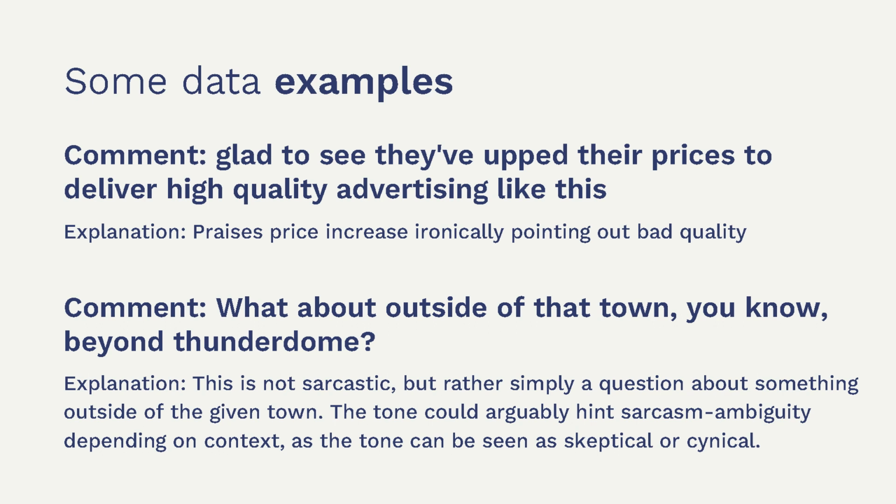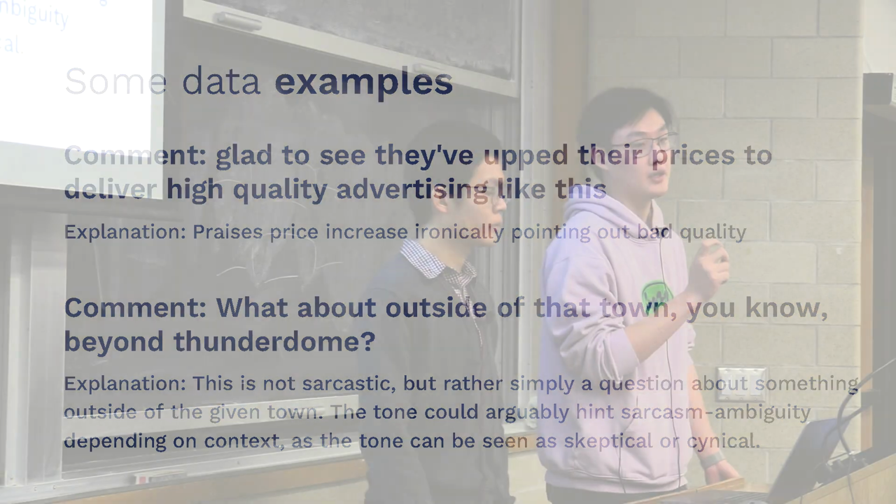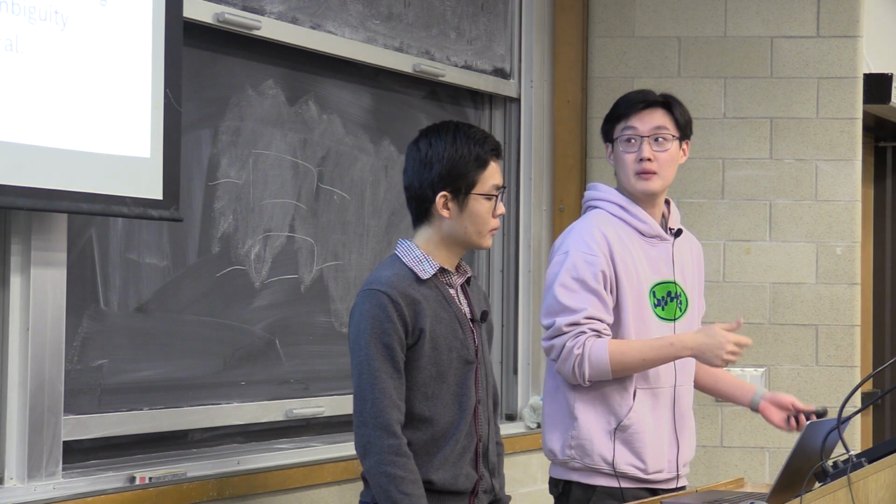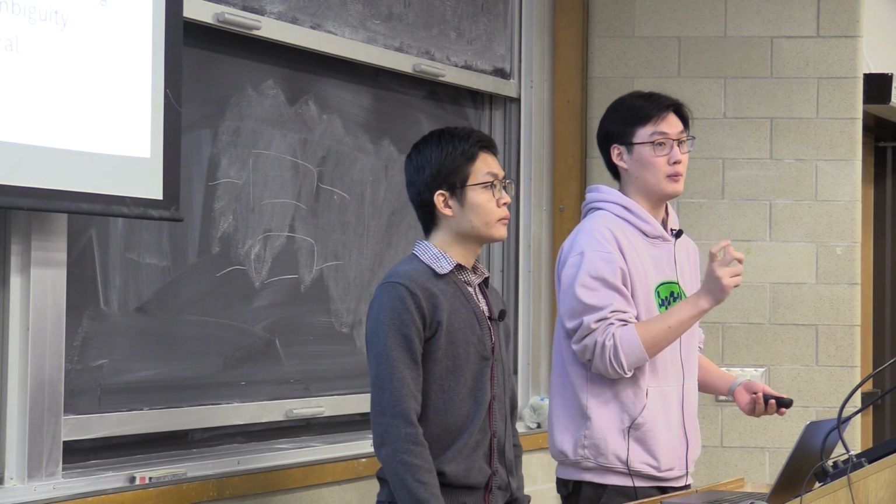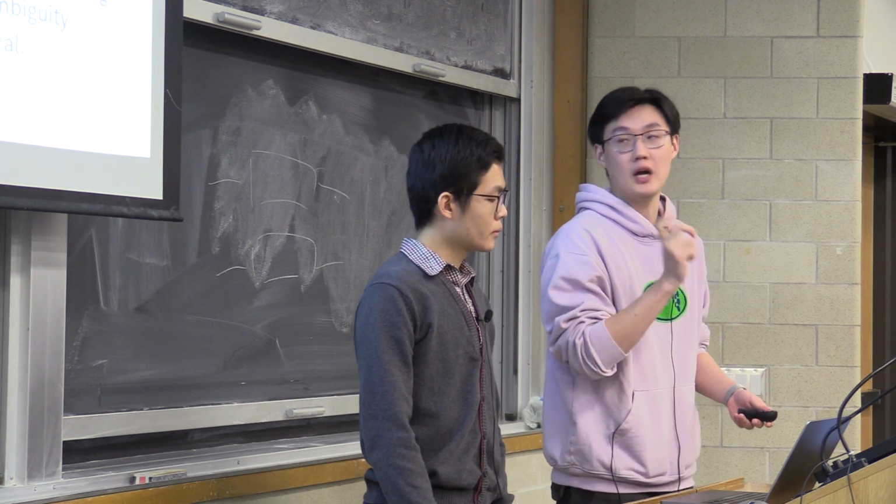It says, "What about outside of that town, beyond Thunderdome?" It explained that it's not sarcastic, but it also said that the tone could arguably hint at sarcasm, with ambiguity depending on context, as the tone can be seen as skeptical or cynical. We were really impressed by these explanations, as they not only point out the result, but also some underlying ambiguity.